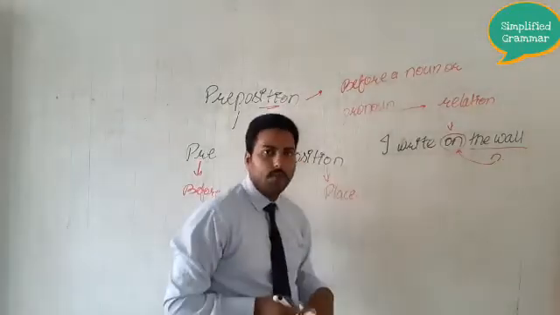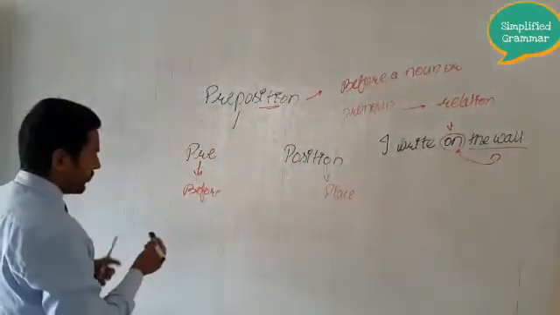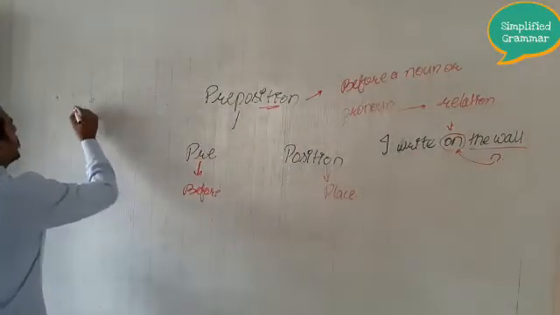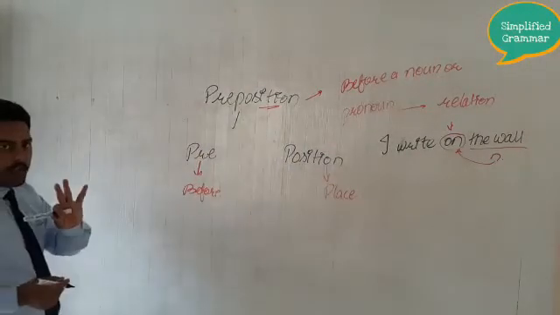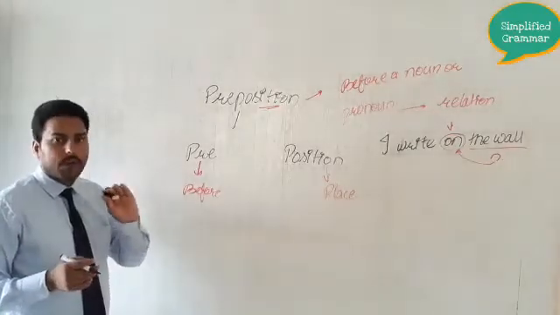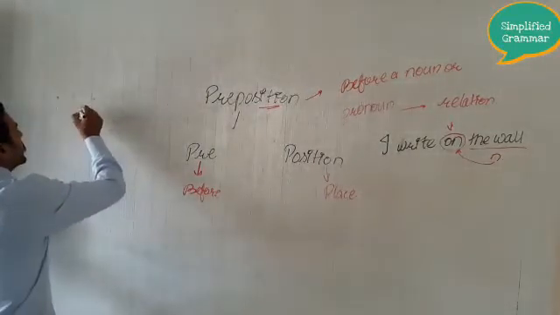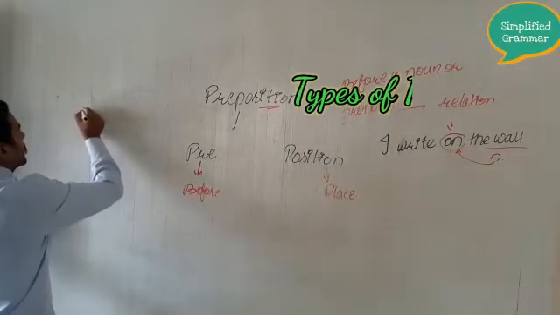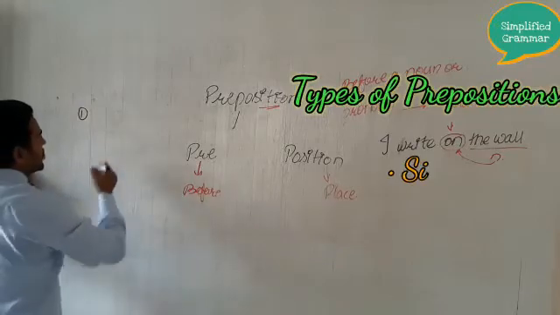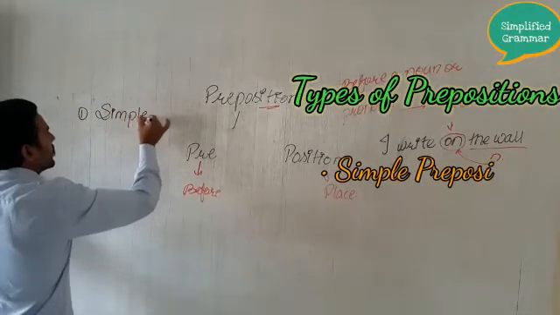So now let us move to its types. Now we will study the types of preposition. Actually you have three types of preposition, but in some books you will get four types. But let me tell you those three types of preposition. One is simple preposition.